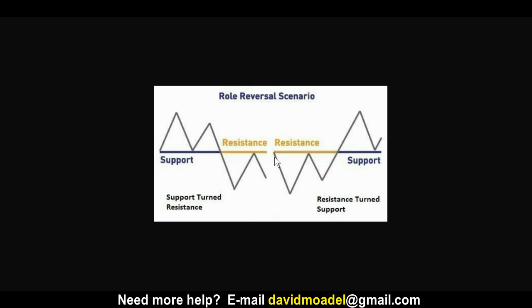Or you could have resistance where it comes up to a certain level, then falls down, another swing high, another attempt to break through resistance. It fails, goes down, so it's resistance now. Then it comes up again to that resistance line, but then goes way above it, and then comes back down to that line and bounces off of it. Now it's support. Same line that was resistance. Same level that was resistance before.